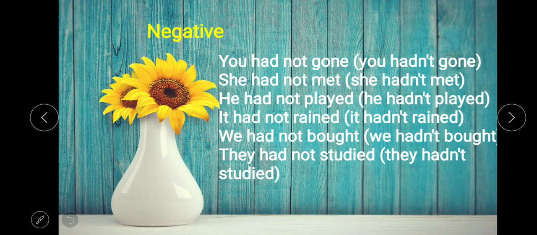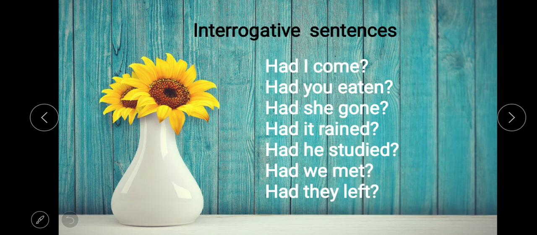These are negative sentences. You know how to make negative sentences. You have to add not after this helping verb. You had not gone. She had not met. He had not played. It had not rained. We had not bought. They had not studied. So this is the negative sentence structure.